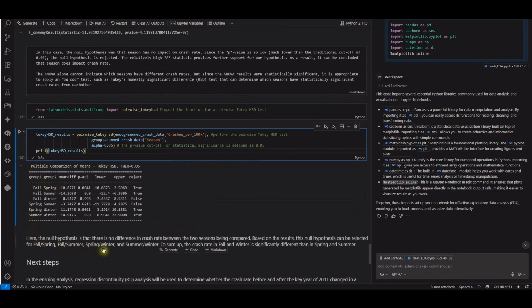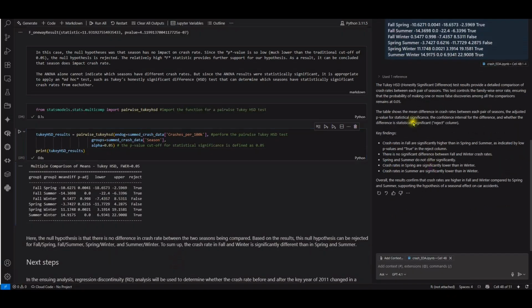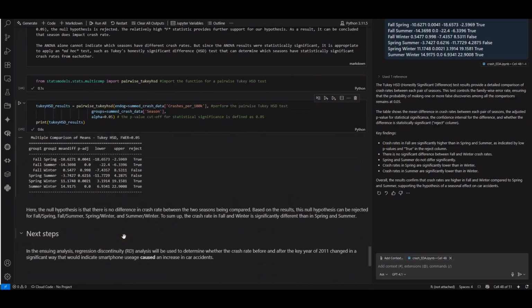Here the null hypothesis is that there is no difference in crash rate between the two seasons being compared. Based on the result, the null hypothesis can be rejected for fall-spring, fall-summer, spring-winter, and summer-winter. To sum up, the crash rate in fall and winter is significantly different than in spring and summer. You can also read the results here. I actually asked Copilot to help write the key findings, and I think this key finding is the same as the summary here.